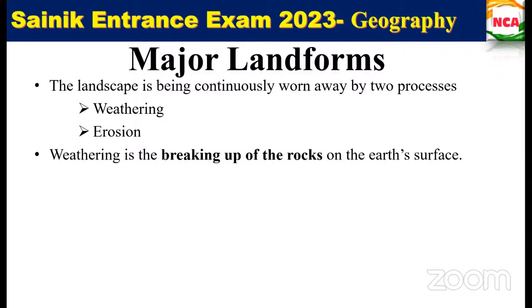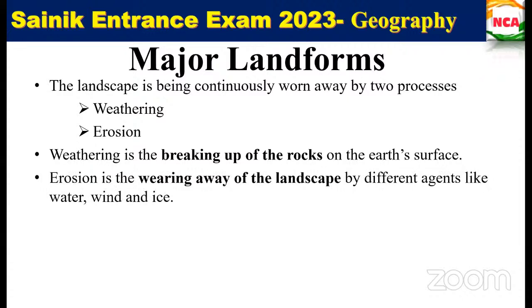So when we are talking about the major landforms, that is on the lithospheric platelets when it is eroded by the process of weathering. Weathering is nothing but breaking up of rocks. Erosion is nothing but wearing away, that is taking away the landscape by means of water, wind, ice, fine. But humans also play a part.